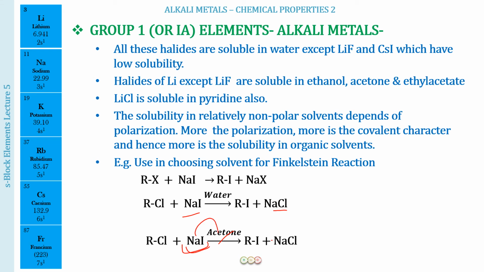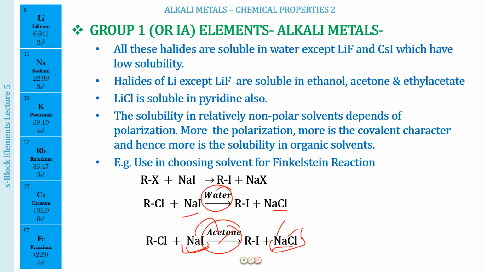But when we talk about sodium chloride, this is not going to be soluble in acetone because the cation is large in size and the anion is also similar in size. So the covalent character of this compound is not there, and you very well know that this is a very ionic compound. Okay, so sodium chloride is not soluble in acetone, but it is soluble in water.